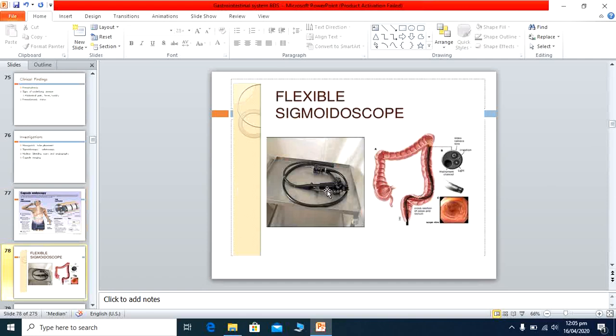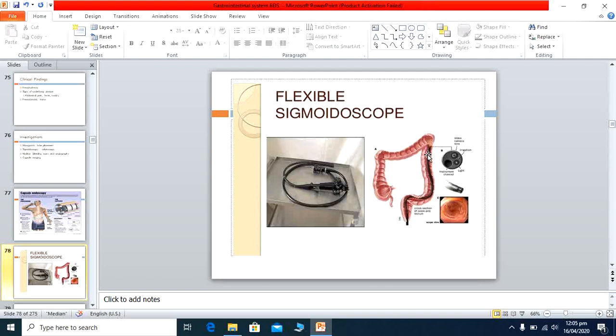This is the flexible sigmoidoscopy. The scope is inserted into the anal canal and goes up to the sigmoid. Here are the small cameras attached to this, and lights by which you can visualize the inside of the colon. This is the sigmoid, and the colonoscope is also just like this scope, and it goes up to the large intestine from the ileocecal valve area.